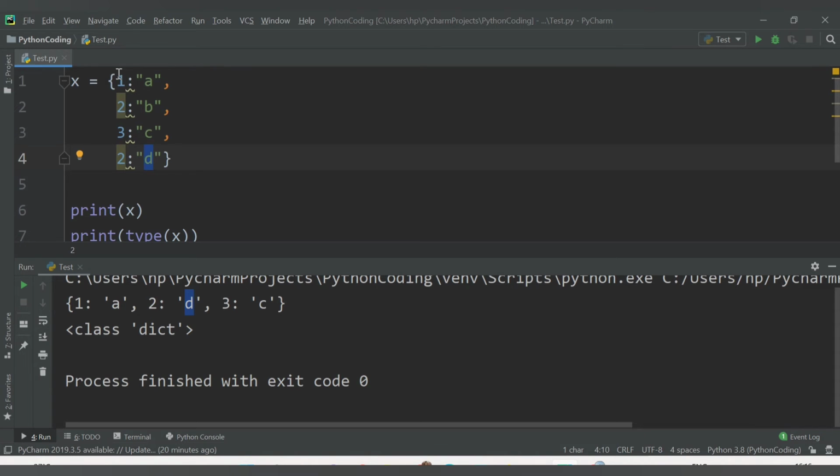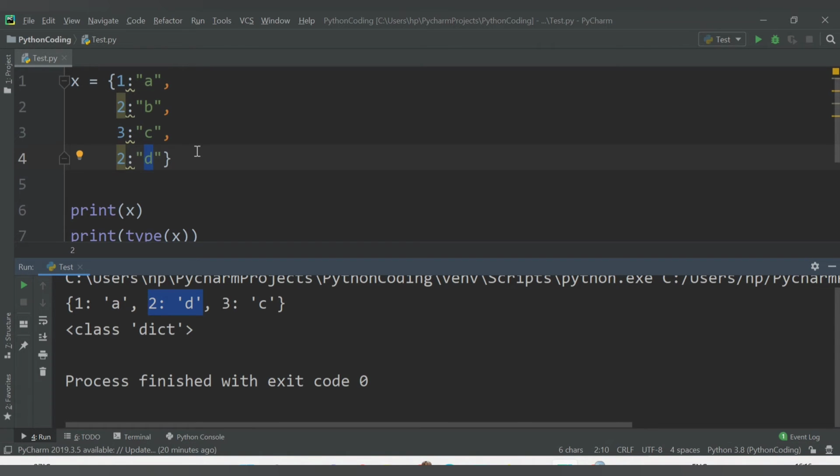Here, what will happen first? 1 will have the value A, then 2 will have value B, 3 will have value C. Again, you are updating 2 to D. So we are getting the updated value here, 2 to D, and the third value, C. So in this way, a dictionary works.